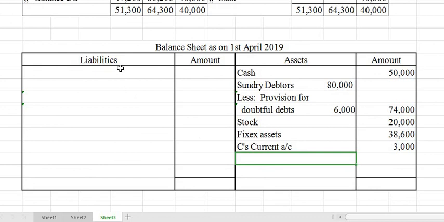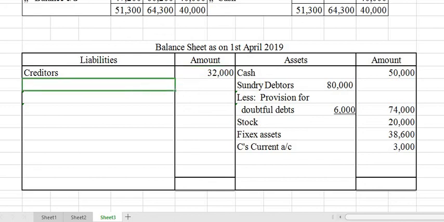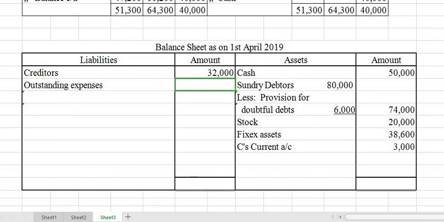Okay. Now the liability side. Creditors: earlier, 30,000 was there, and a 2,000 increase was there. Outstanding expenses decreased, so now it became 1200.